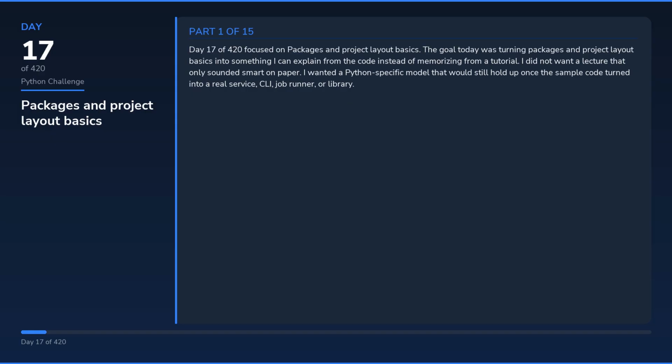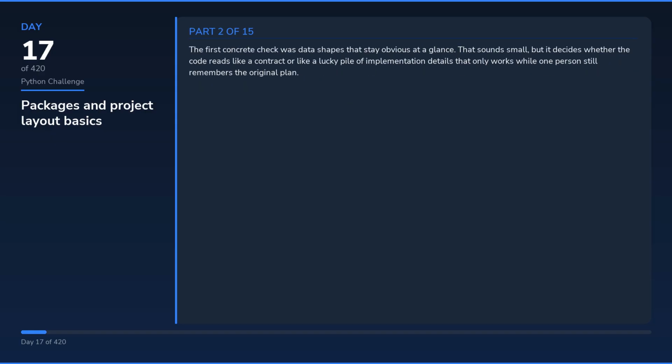job runner, or library. The first concrete check was data shapes that stay obvious at a glance. That sounds small, but it decides whether the code reads like a contract or like a lucky pile of implementation details that only works while one person still remembers the original plan. The second check was control flow that makes valid states visible. That is where bugs usually start when the edge of the system is vague, because weak assumptions leak deeper into the code before anyone notices the meaning already drifted.